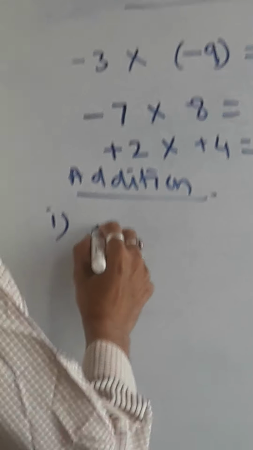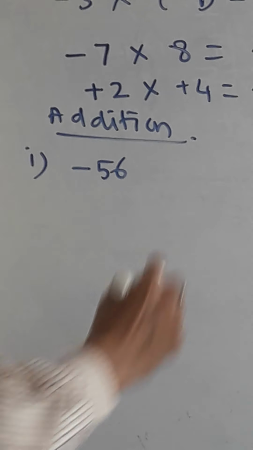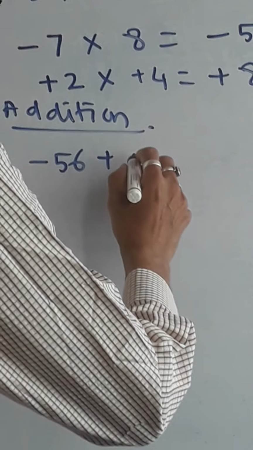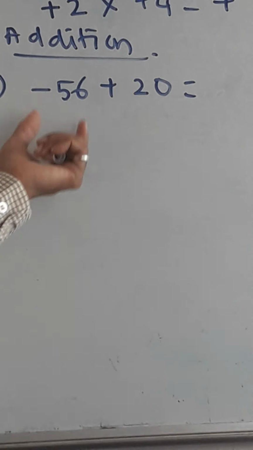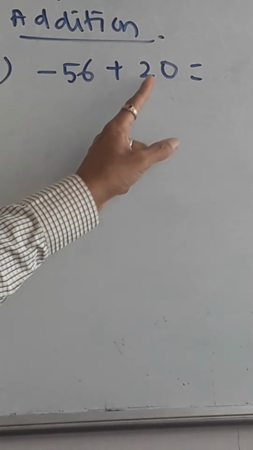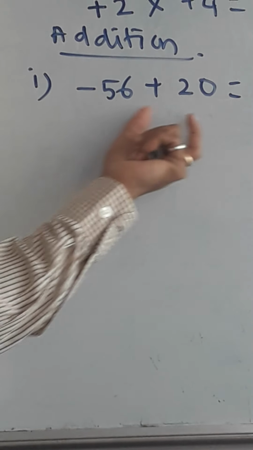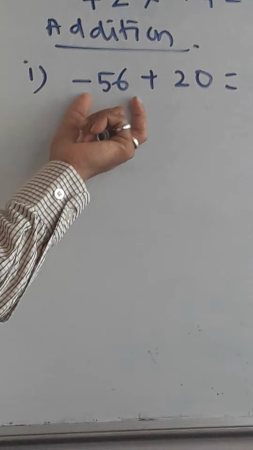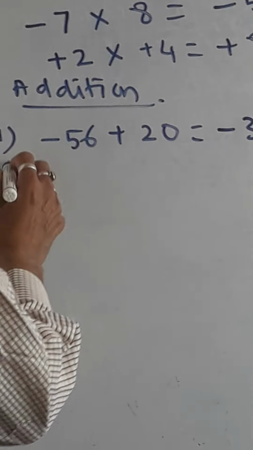Suppose the first number is minus 56, that you have to add with some positive number, let us say it is 20. Here which symbol is greater? The minus symbol is greater. So we have to say that it is a loss, and this is a gain. The gain is only 20, but the loss is more. So you have to get the answer as loss only. So find the difference. The difference is minus 36, that is the answer. Then I will give another example also.